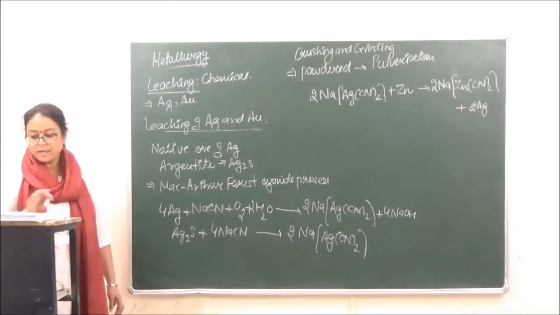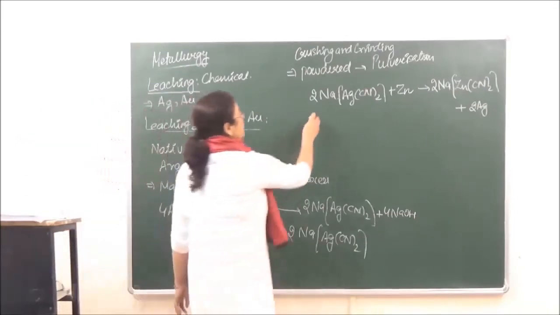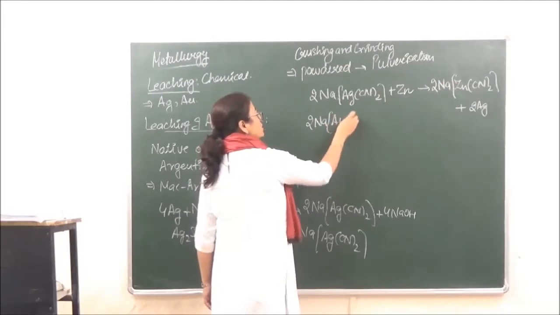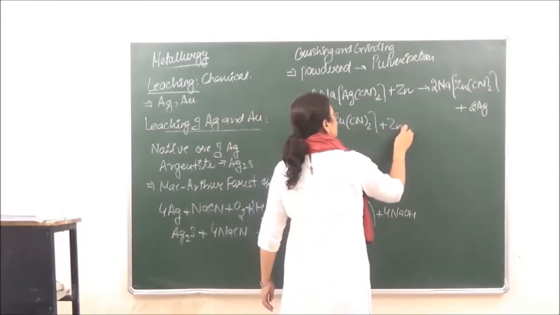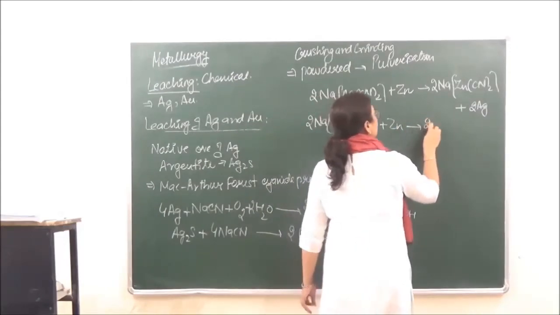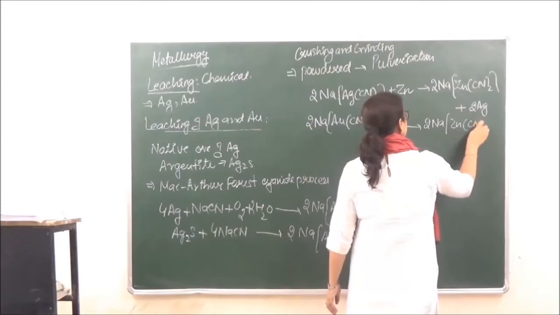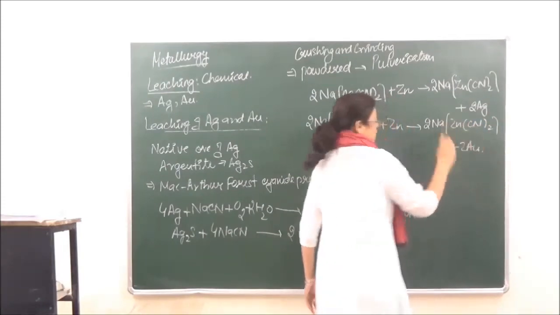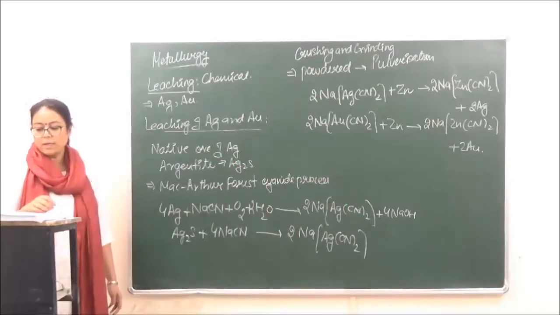In a similar manner, gold can also be extracted. So if we have, instead of silver over here, gold, then this is going to give us the zinc complex plus 2Au. So gold can also be recovered.